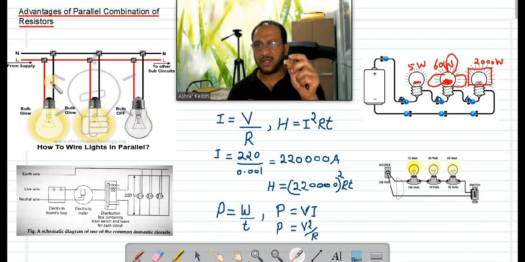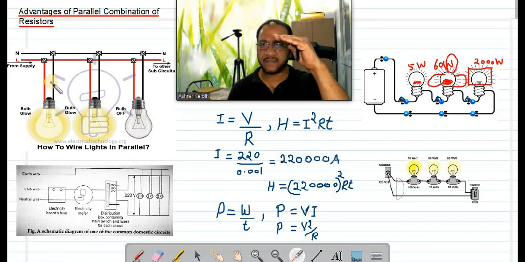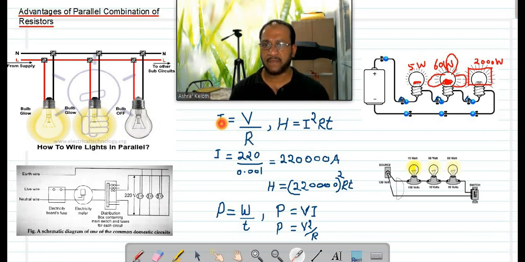So listen here, in an electrical circuit, the highest power device will have minimum internal resistance, and if the resistance is minimum, it will take maximum current. And the lowest power device will have highest resistance, R is maximum, then current will be minimum.